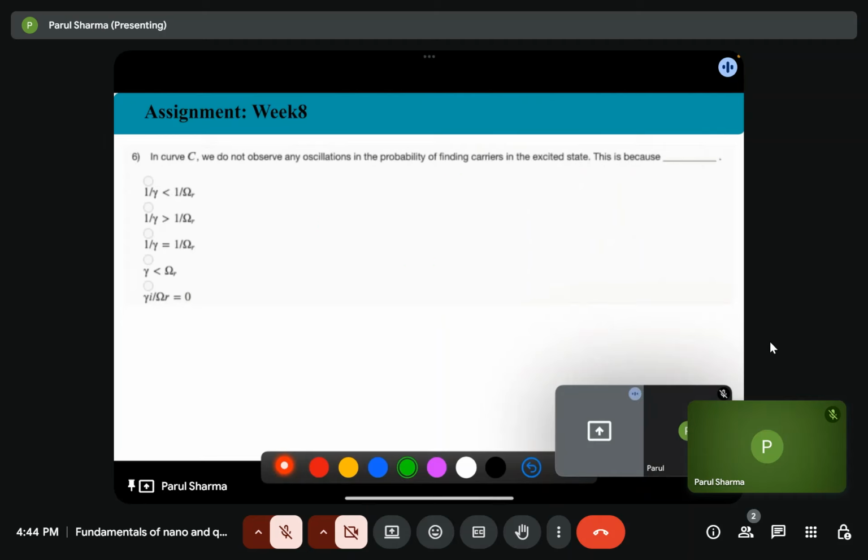The sixth question is: in curve C, we do not observe any oscillation in the probability of finding carriers in the excited state.